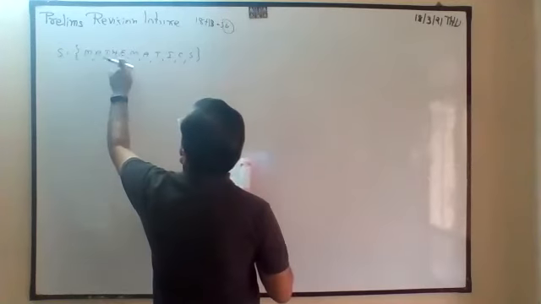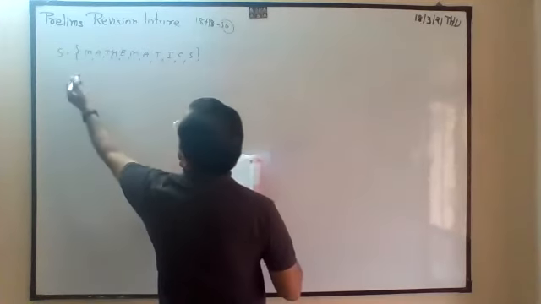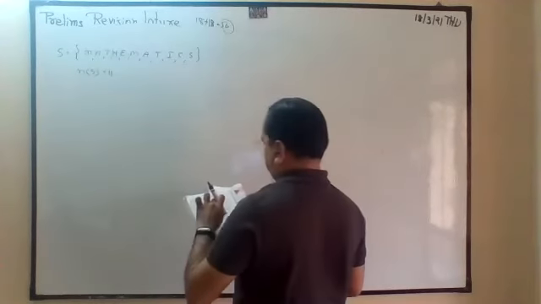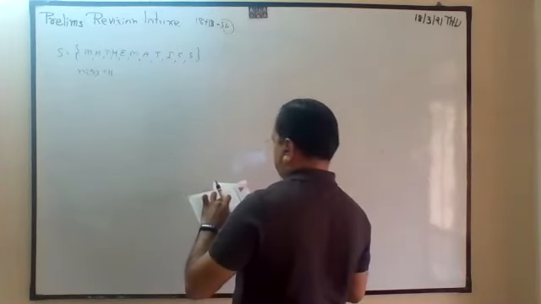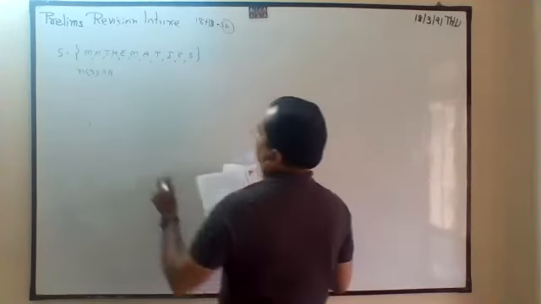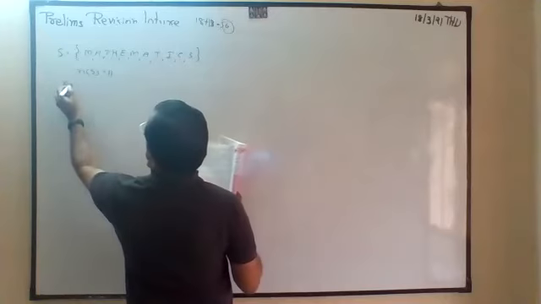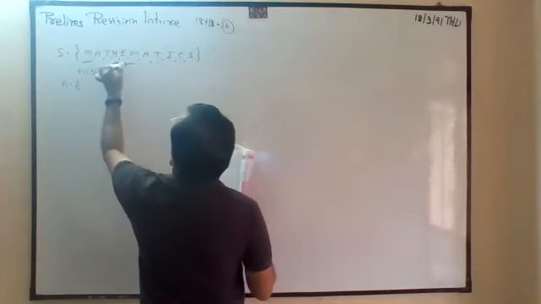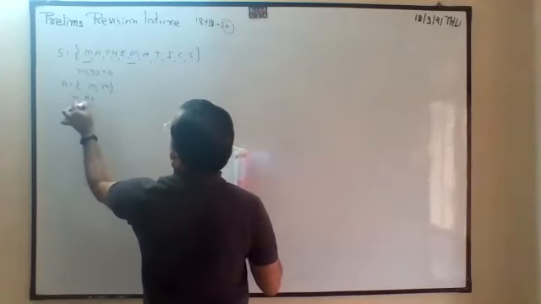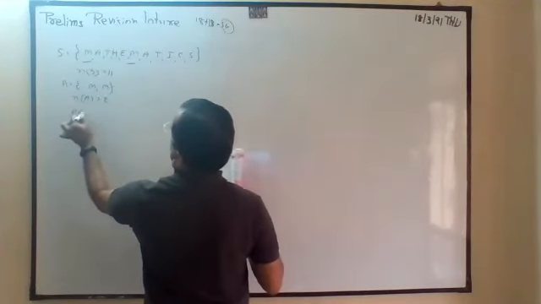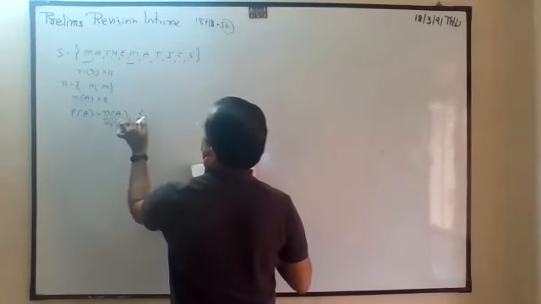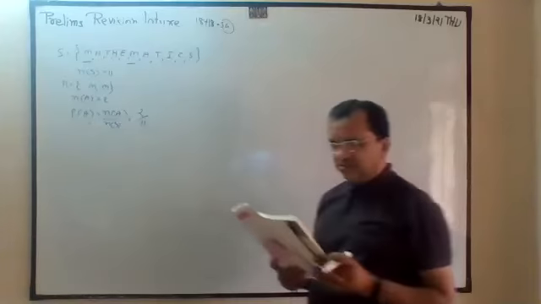One, two, three, four, five, six, seven, eight, nine, ten, eleven. Correct? Probability of M: M one time, M two time. So probability of A is equal to number of A divided by number of S. This is the final answer.